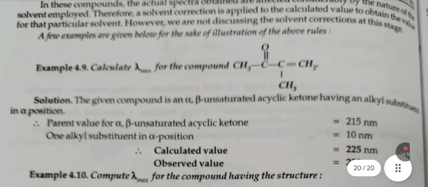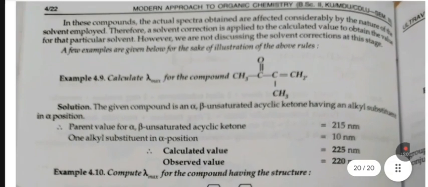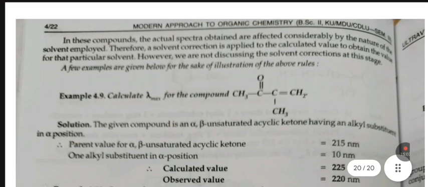These are the examples, such as example 4.9. Calculate lambda max for the compound. This is the compound given. The given compound is an alpha beta unsaturated acyclic ketone having an alkyl substituent in alpha position.